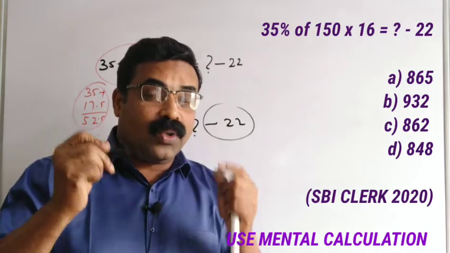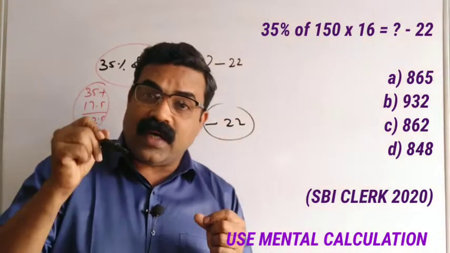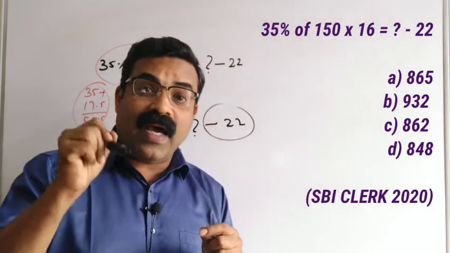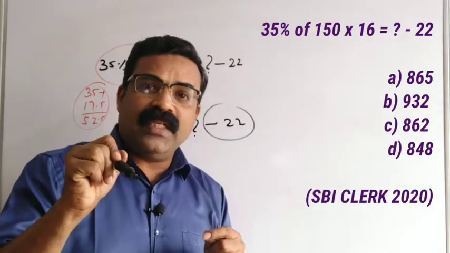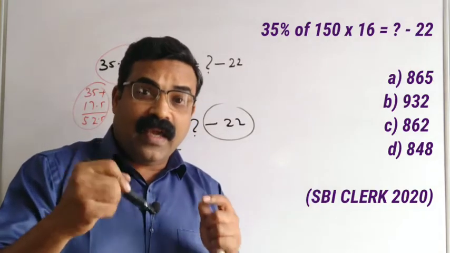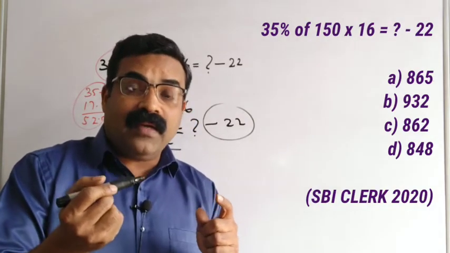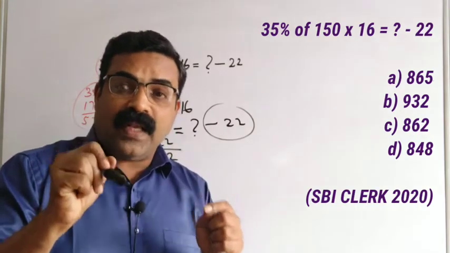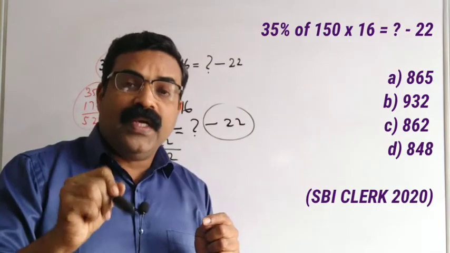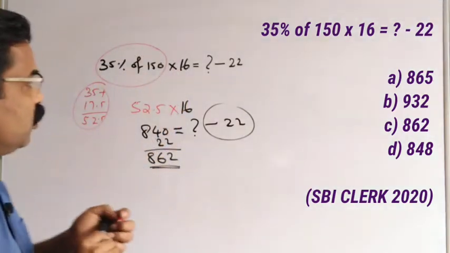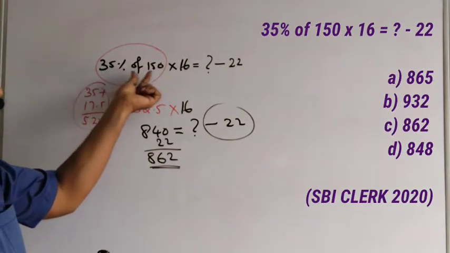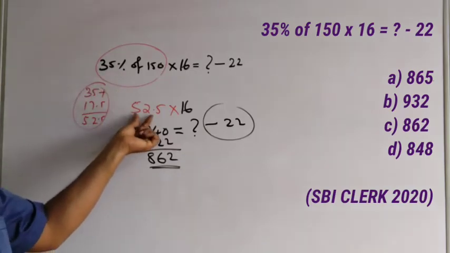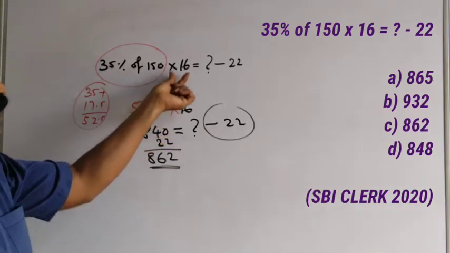See, if you are solving line by line and finding the answer, you will reach the same answer only. But the problem here is we are solving it as fast as possible. Time management is very important for all these competitive exams. Again and again I am reminding you, make fast calculations. As far as possible, calculate without using pen and paper. Mental calculations are what is required for every competitive exam. So what did we do here? We have 35% of 150 equal to 150% of 35, so we found 52.5 mentally. And then multiplication by 16.